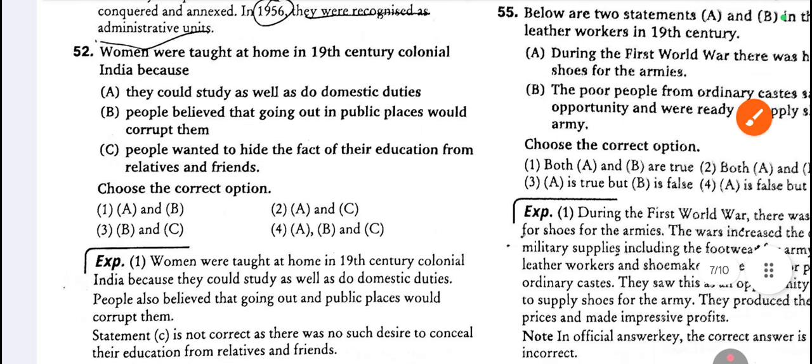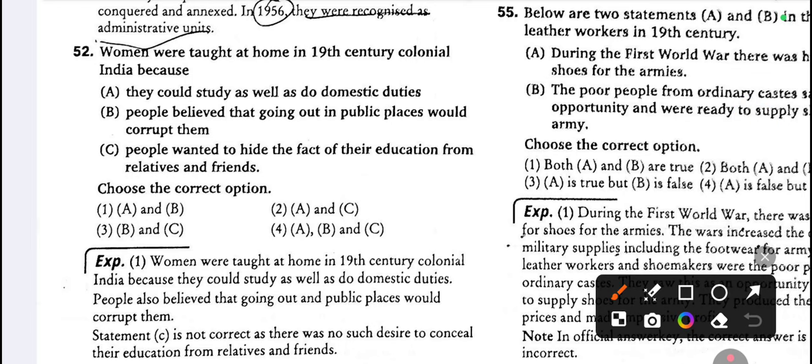52. Women were taught at home in 19th century colonial India because why? The options are A and B. A: They could study as well as do domestic duties. Look at option B: People believed that going out in public places would corrupt them. This was the correct answer. This is not correct. So option A is correct.